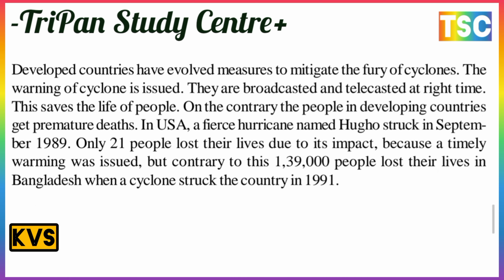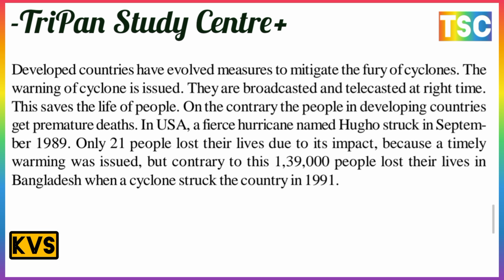The developed countries have involved measures to mitigate the fury of cyclones. The warnings of the cyclone are issued, broadcast and telecast at the right time, and this saves the lives of people on the coasts. The people in the developing countries get a premature death. In the USA, the famous hurricane named Hugo struck in September 1989. Only 21 people lost their lives in its impact because timely warning was issued.